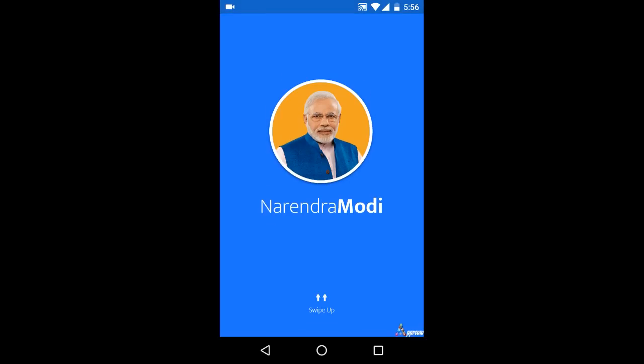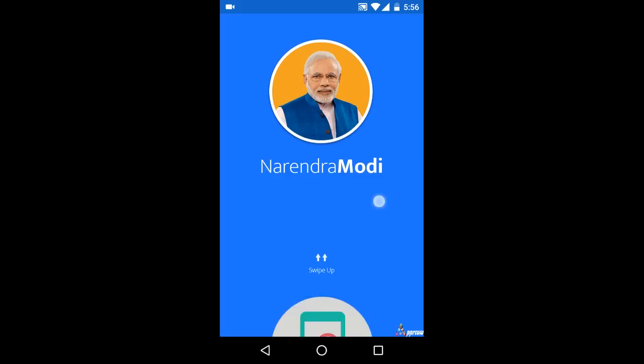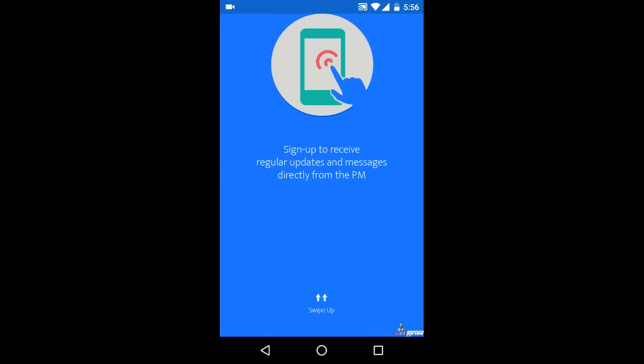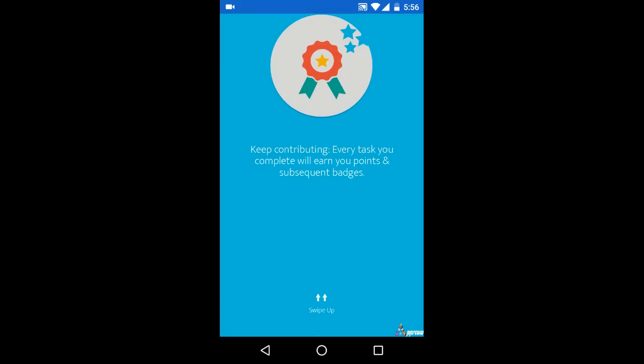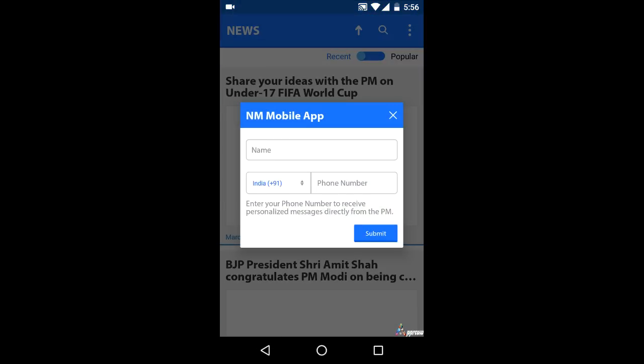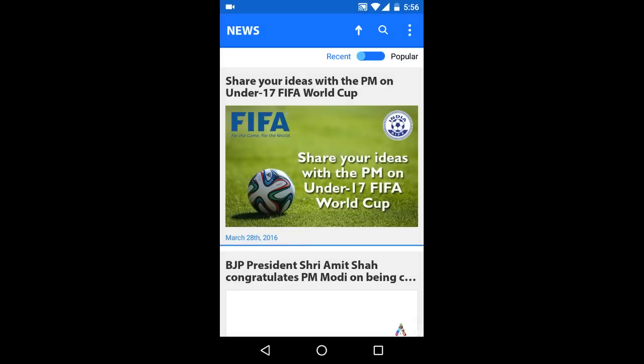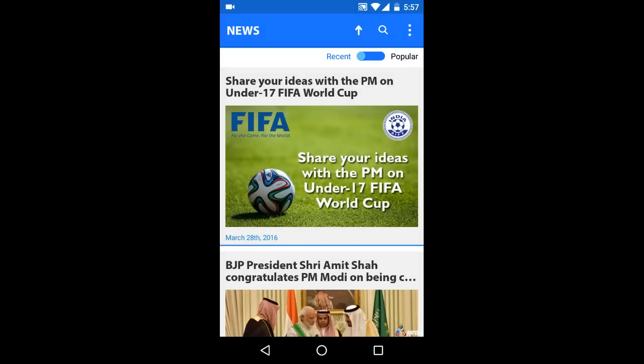Today we are going to review the app Narendra Modi. Follow the Honorable Prime Minister of India through his official app, Narendra Modi. Narendra Modi is a web view Android app of the Honorable Prime Minister of India. Narendra Modi official website: narendramodi.in.